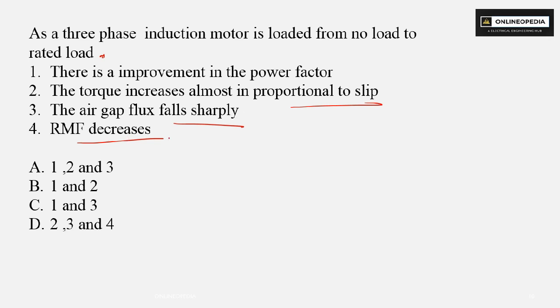So this is not correct because RMF is constant. The rotating magnetic field in an induction machine is constant always. So option 4 is incorrect. The air gap flux falls sharply, not correct. So option 1, there is an improvement in power factor, and option 2, the torque increases almost in proportion to slip. Okay, so 1 and 2 is correct. Option B is correct. Clear?